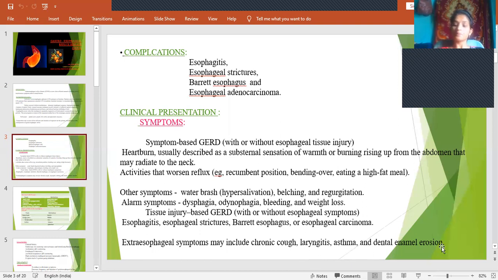And dental enamel erosion. When this refluxate comes out, sometimes it will be vomited, right? As the contents of this vomiting are acidic in nature, when they enter the mouth, they erode the dental enamel. So these are the clinical symptoms. One is symptom-based GERD with or without tissue injury, and the other is with tissue injury, where the complications will be seen. Here the symptoms are mainly heartburn and warm sensation, and it may radiate to the neck. So these are the tissue-based. And extraesophageal symptoms include chronic cough, laryngitis, asthma, and dental enamel erosion.